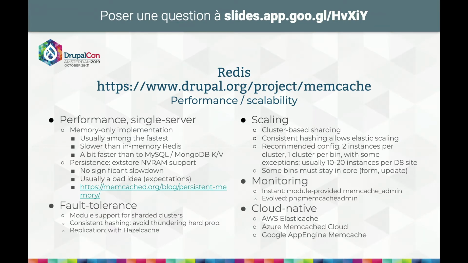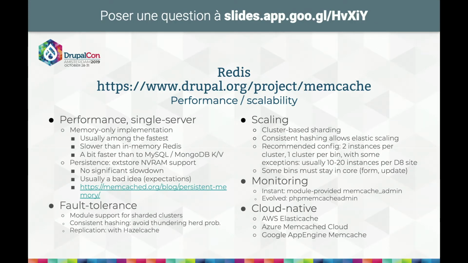A recent development on Memcached, the server itself, has been the ability to persist data. For many years, when it was created, Memcache was only in live memory, meaning anytime your instance went down, you lost the data. With the extstore support, you can now persist the data in Memcached, although it's usually not a great idea because many logic in the caching system of Drupal expect that when something stops being available at some point, it doesn't become available again until it is regenerated.